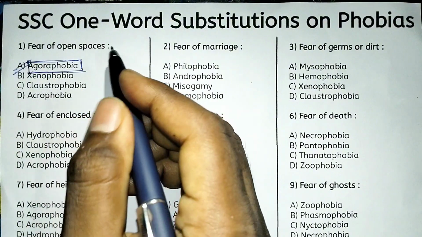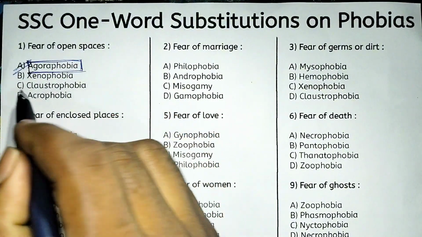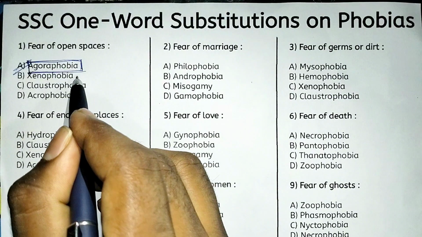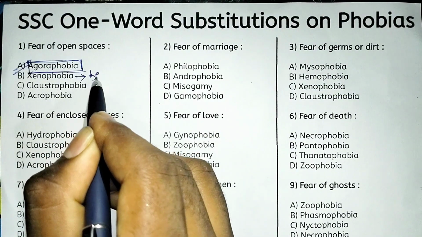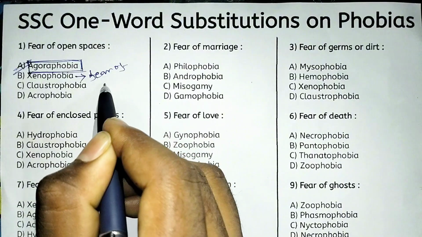Okay, so look at the other options. Option B, xenophobia. Xenophobia suggests fear of foreigners.